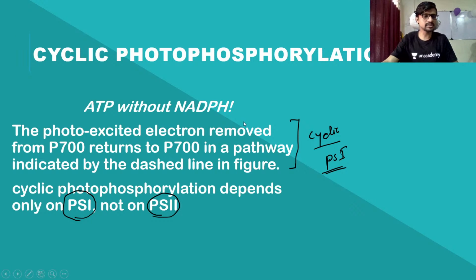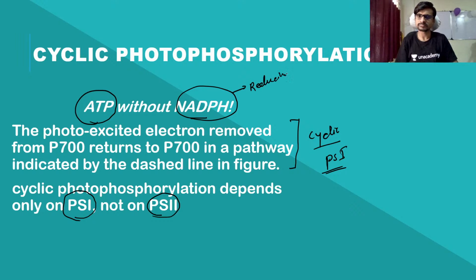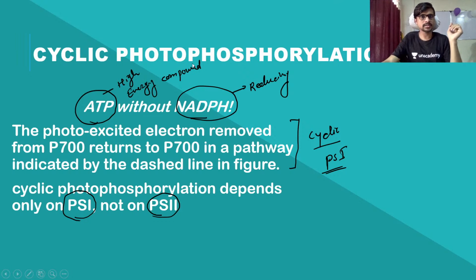Okay guys, this was the light reaction which is turned into the ATP and the NADPH. It is a reducing power, and ATP is a high energy compound, that is the currency. लक्षात ठेवायचं, synthesis of ATP and NADPH, the ultimate aim of your light reaction.